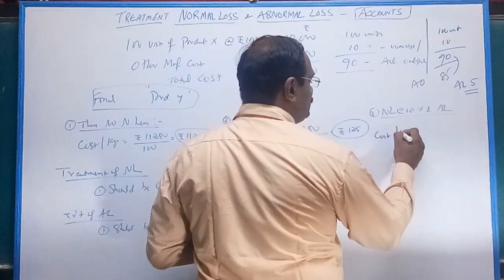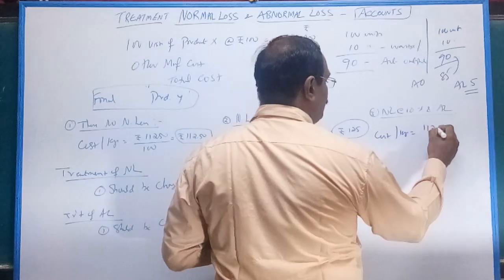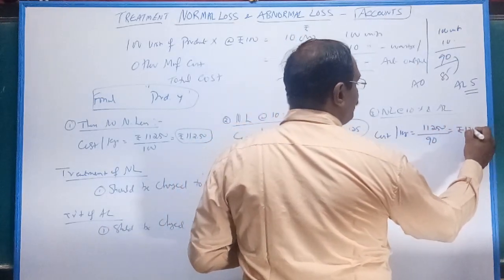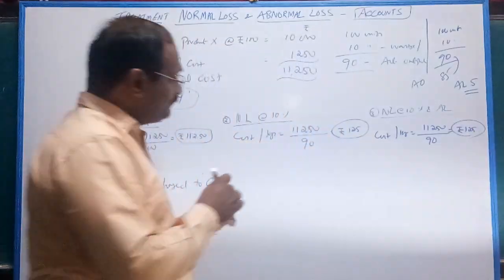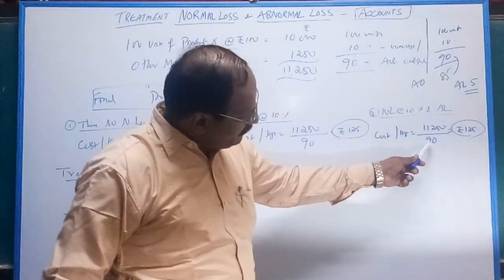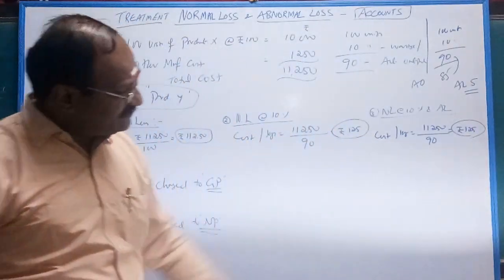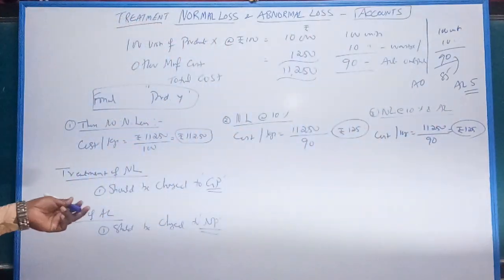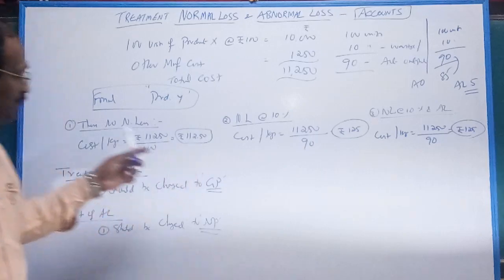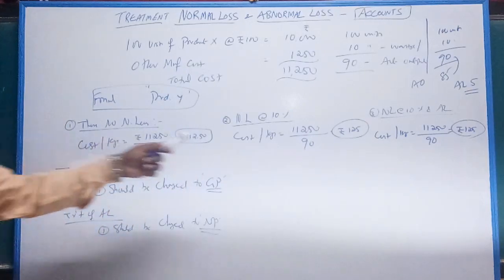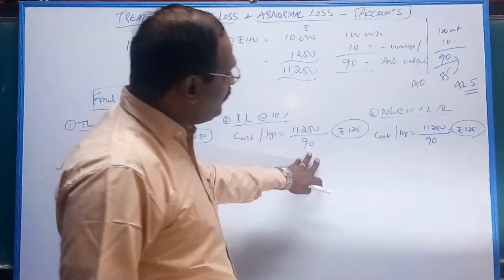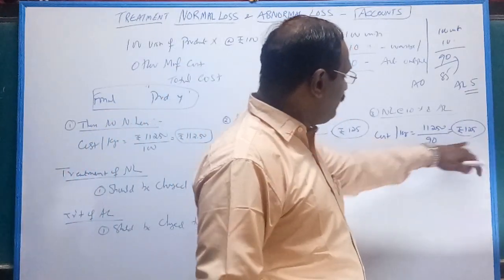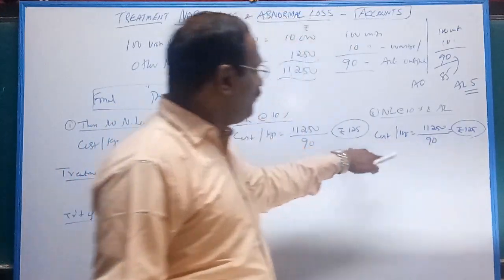In this case, what is your cost per kg? Listen carefully. 11,250 divided by again 90. Very important. Don't put divided by 85 because that loss of 5 is charged to net profit. Okay, any doubt? So normal loss should be absorbed by good units, thereby divided by 90. Even though abnormal loss is also there, still your cost per kg is 125. In both cases, cost per kg is 125.